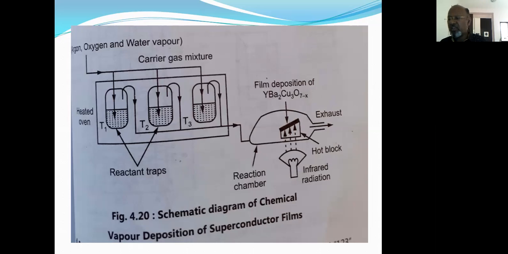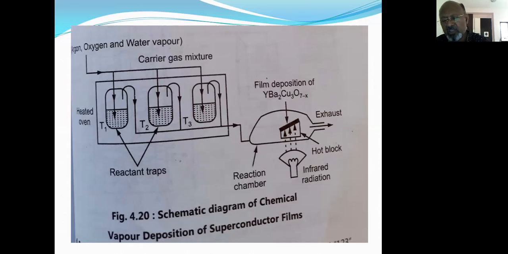Proper conditions are controlled in this chemical vapor deposition method. The desired YBa2Cu3O7 film is deposited on the wedge-shaped block, which is shown in the diagram. As soon as this thin film is formed, it is dried or annealed with the help of infrared radiation, passed through the infrared light shown here.